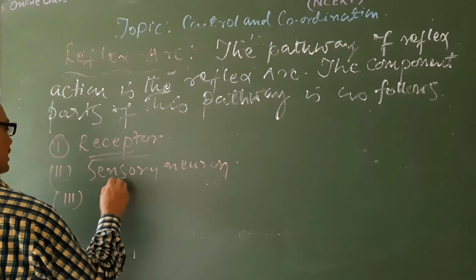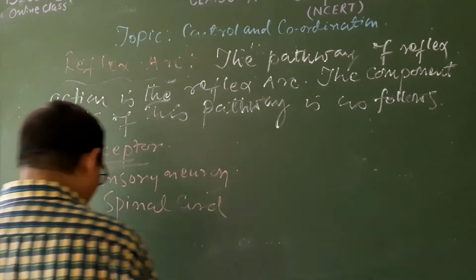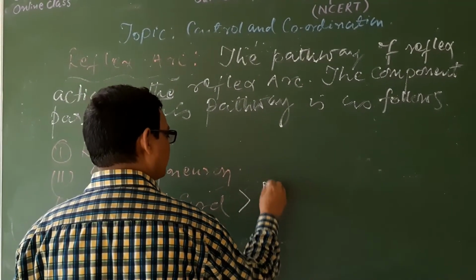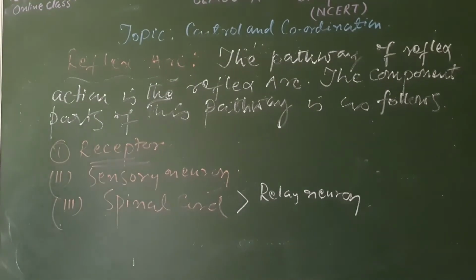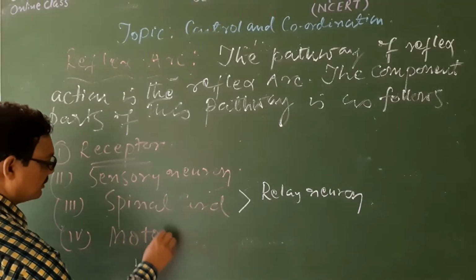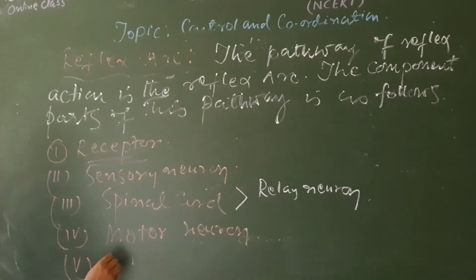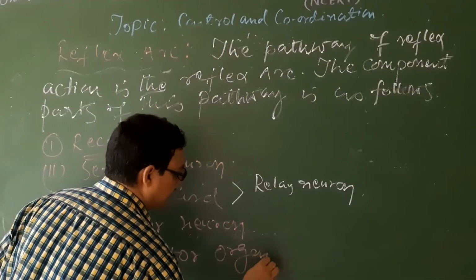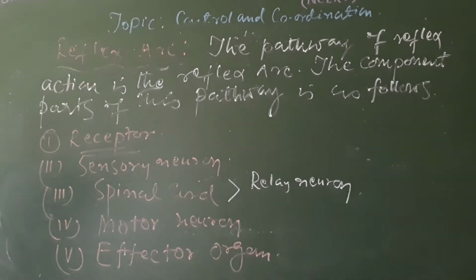The message will go to the spinal cord, and in the spinal cord there is the presence of the relay neuron, and the fourth component part is the motor neuron, and the fifth one is the effector organ. So these are the component parts of any pathway of the reflex action, which is known as the reflex arc.